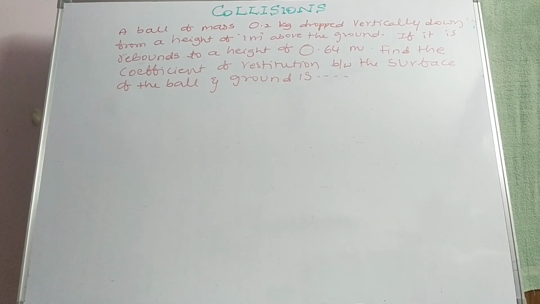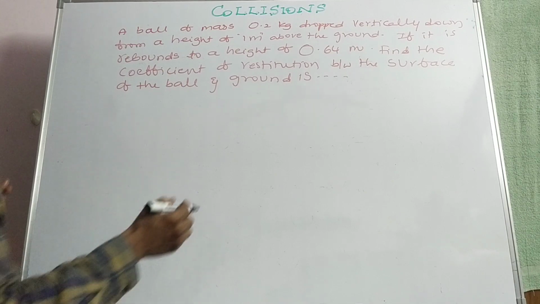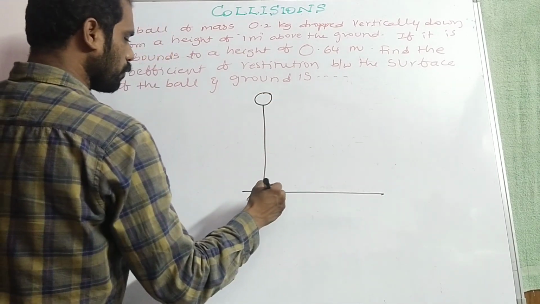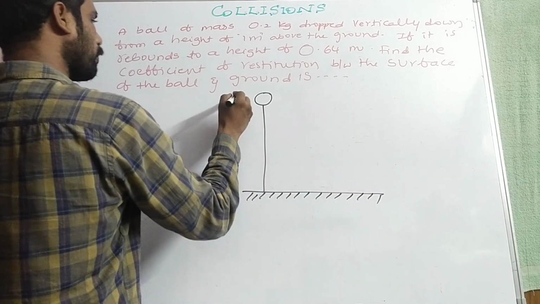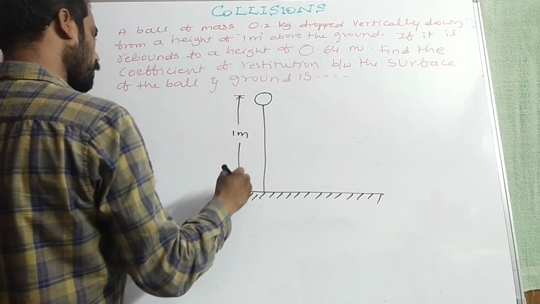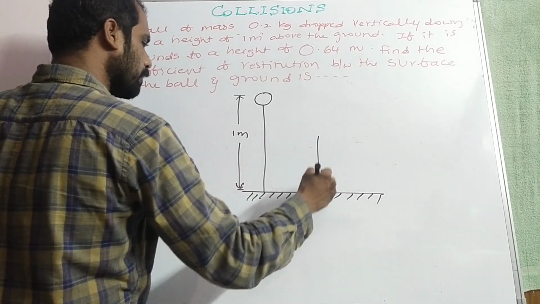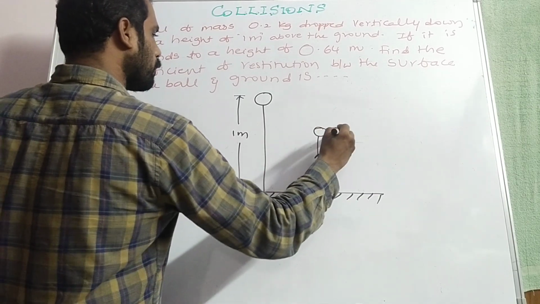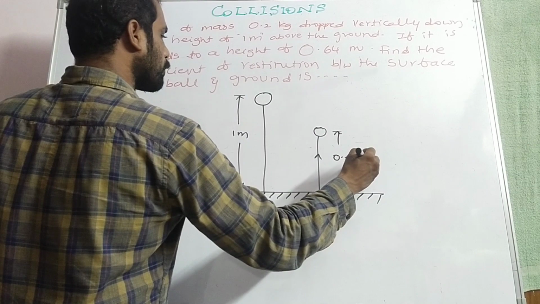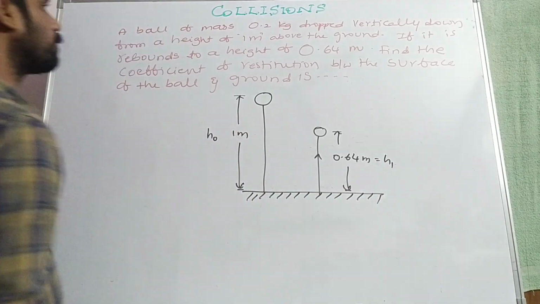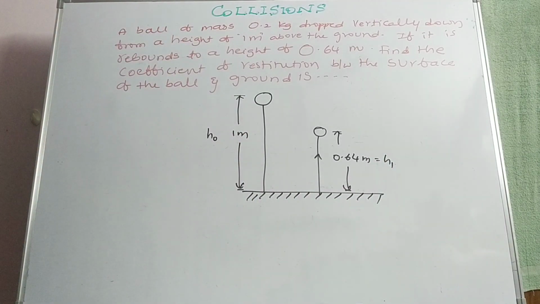Now here is another question. A ball of mass 0.2 kg is dropped vertically down from a height of 1 meter above the ground. If it rebounds to a height of 0.64 meter, so let us consider this is H0 and this is H1, then find the coefficient of restitution between the surface and the ball.